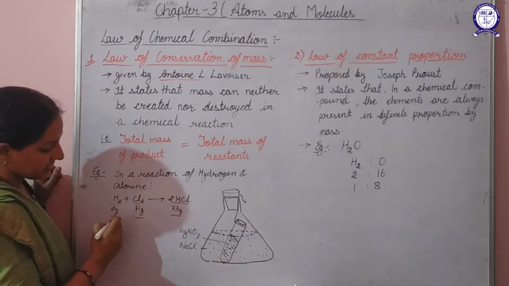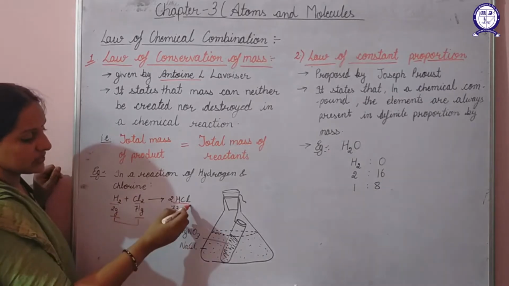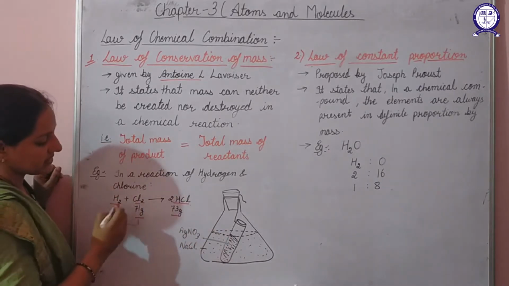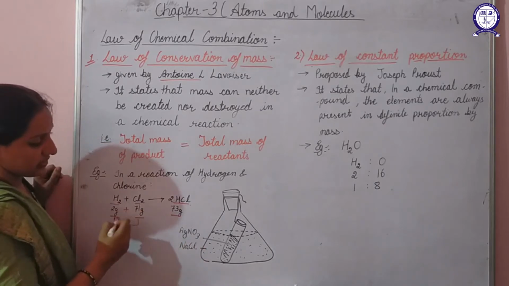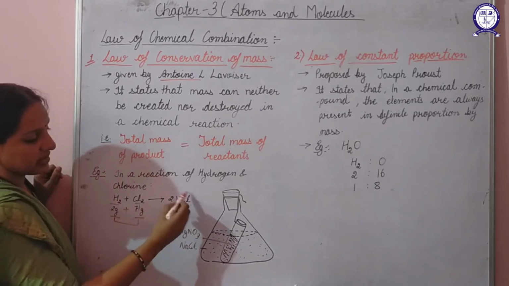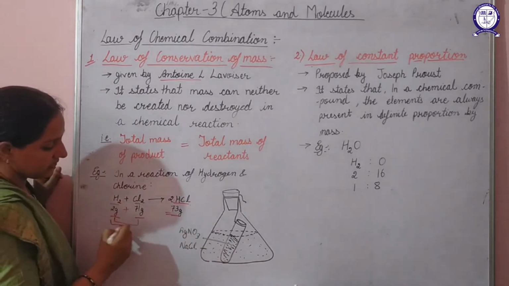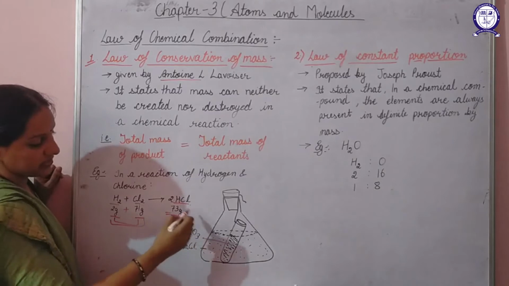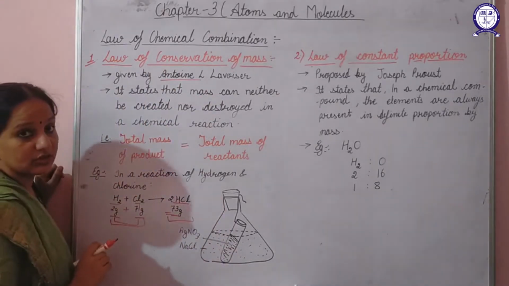That means these two substances are the reactants and this one is the product. When the reactants are added, the mass also gets added up. So this will also become 73, which is equal to the mass of the product. From this we can conclude that the mass of the reactants and the mass of the product remain the same. This is stated by the law of conservation of mass.